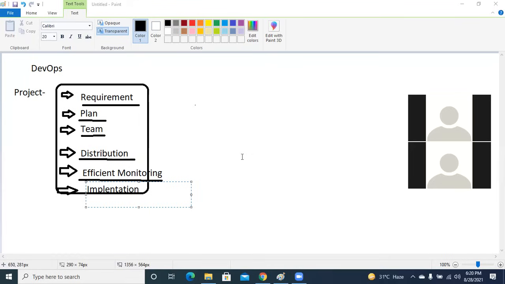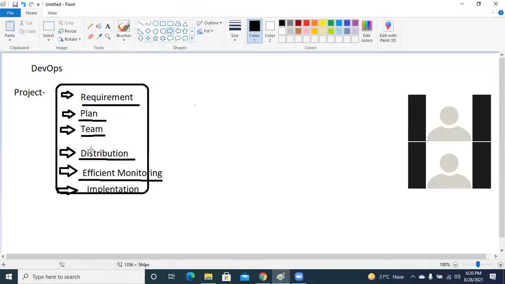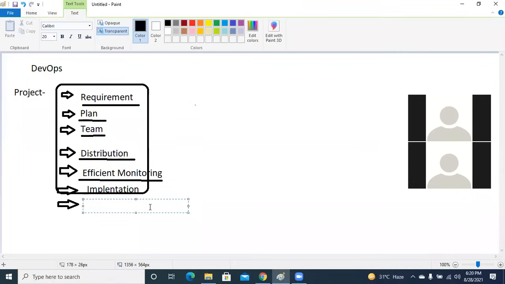Now, once the implementation is done, you require monitoring here as well, right? Whether there will be a bug, whether there will be challenges or not. So monitoring is something which is required everywhere, right? So you need to keep an eye over here as well. I'm not writing that because I have already included that part over there. And once you have implemented, you require a deployment.